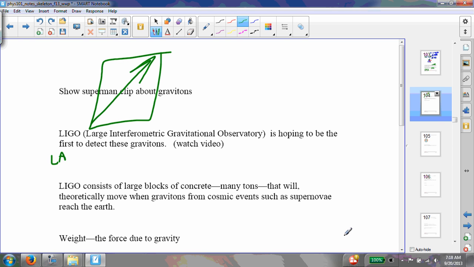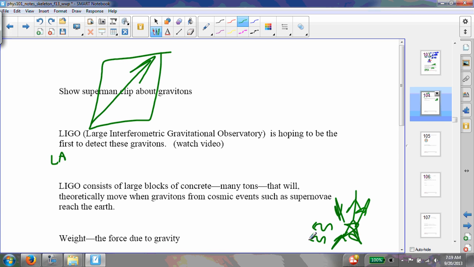So for example, let's say that I have a star out in some other galaxy or in our galaxy, and it explodes. It blows up in its final big hoorah. The idea is that it is going to emit a lot of gravitons because it's a very massive event, lots of mass involved.